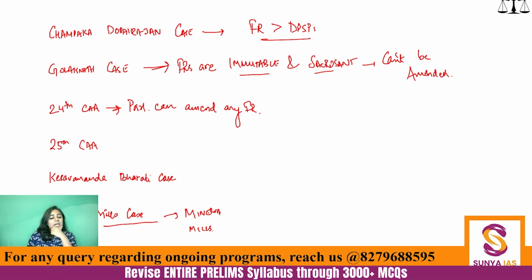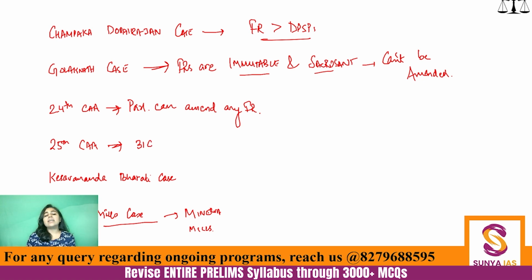Then comes the 25th Constitutional Amendment Act, which also seeks to add on to the power of the Parliament. It adds Article 31C to the Constitution.